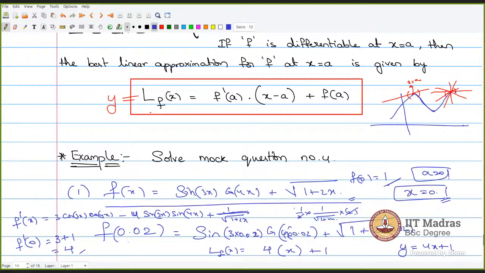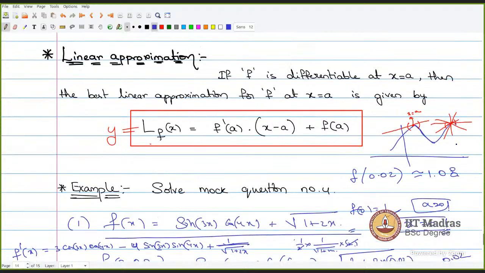Now you just substitute 0.02 here. So this is very easy to calculate. 4 times 0.02, this will be 0.08, so 1.08. So more or less, the function value f of 0.02 will be 1.08. So very, very easy to compute. Thank you so much, sir. So no need to worry about linear approximation.